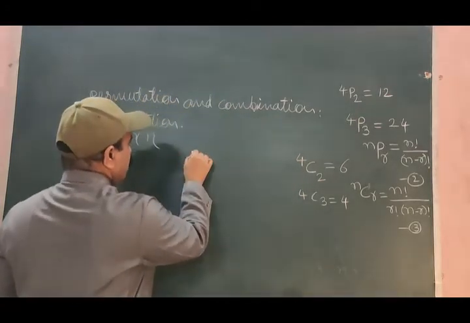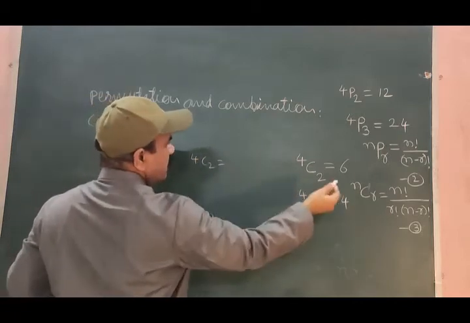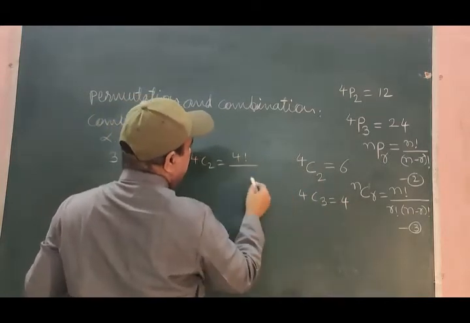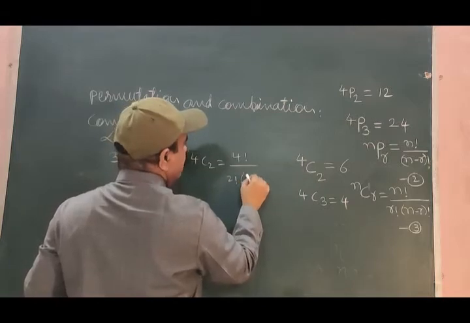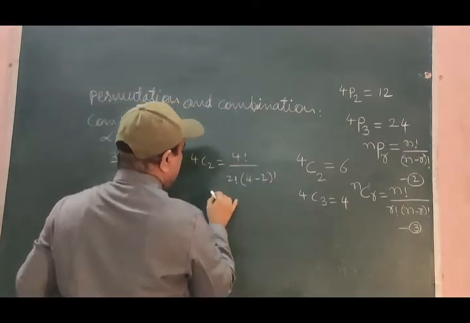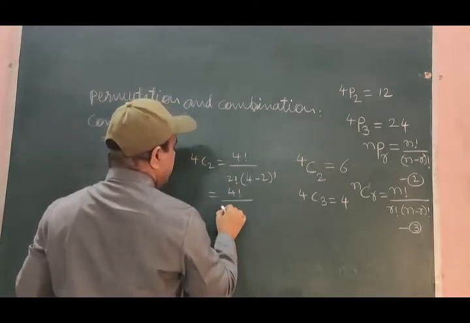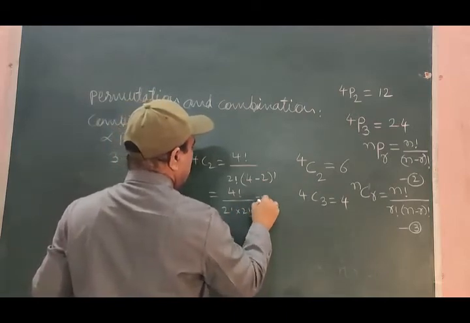n is 4, r is 2. 4 factorial divided by, what is r? 2 factorial into, in the bracket, 4 minus 2 factorial, is equal to 4 factorial divided by 2 factorial into 2 factorial.